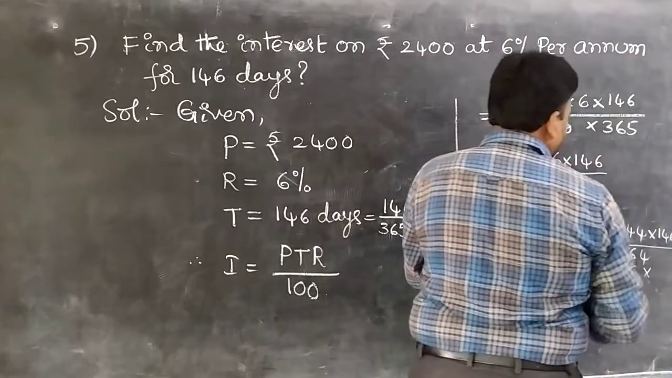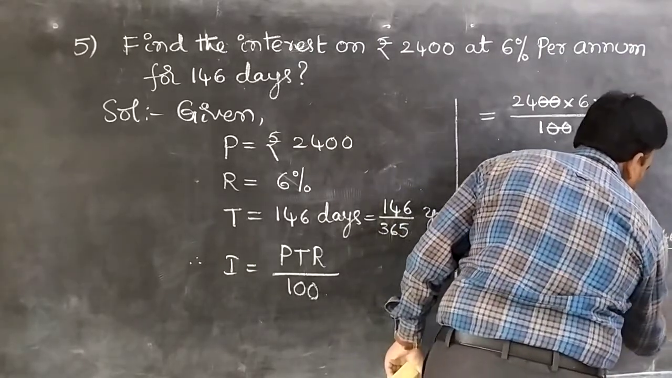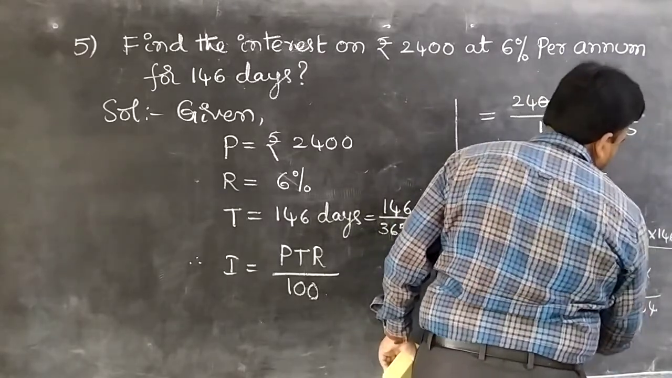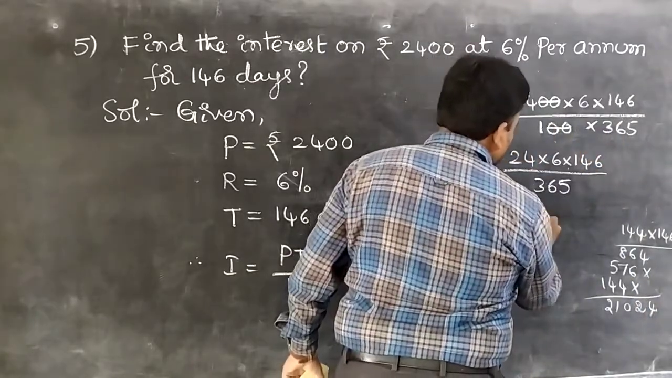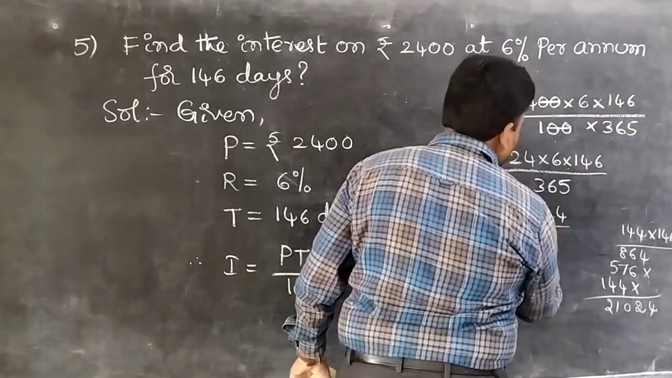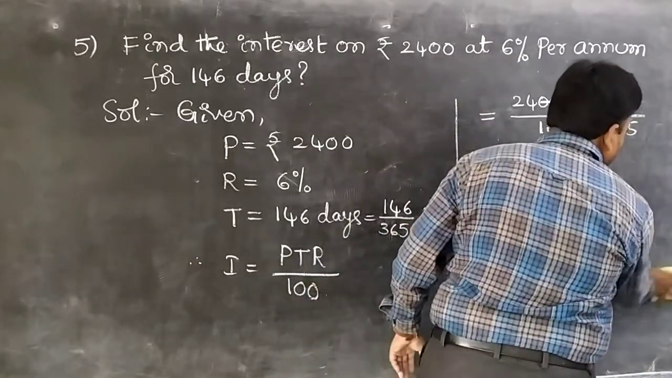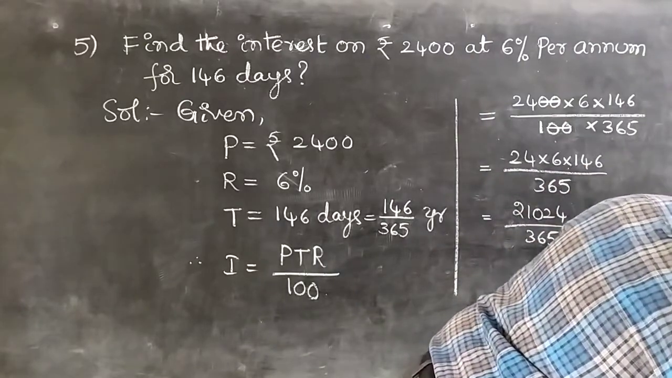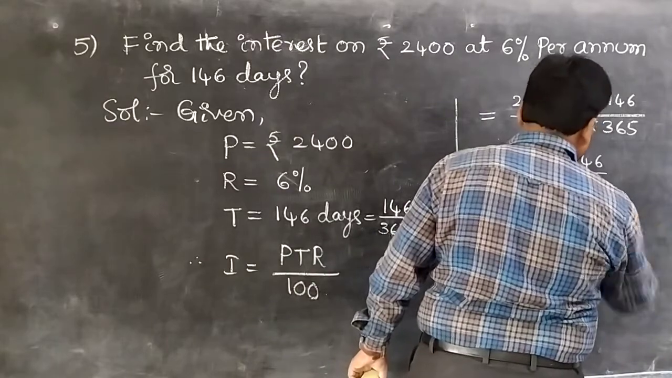Next 144. So 4, 12, 16, 20, 9, 11. So 21,024. 21,024 by 365. And also do division, students. Do division, you can get the result finally. Okay, aside do the rough work, students. 365. And also 21,024.